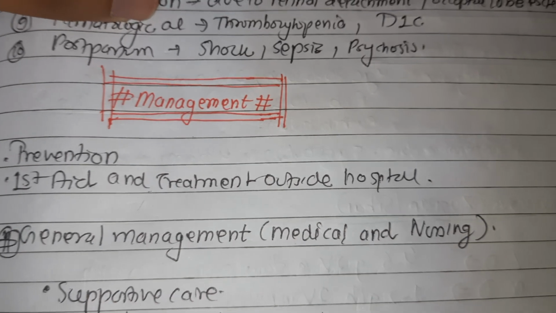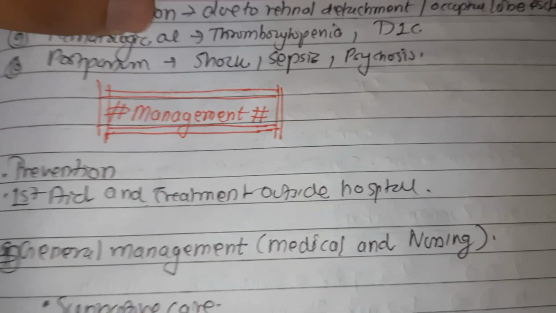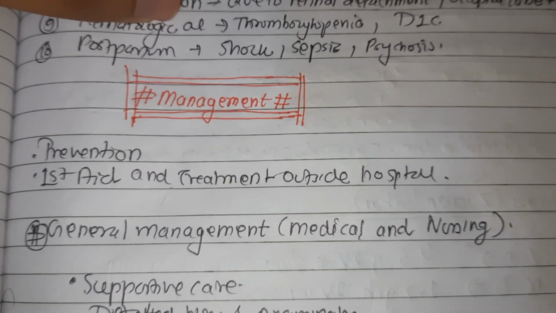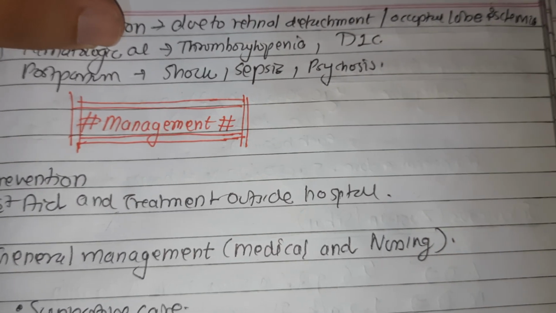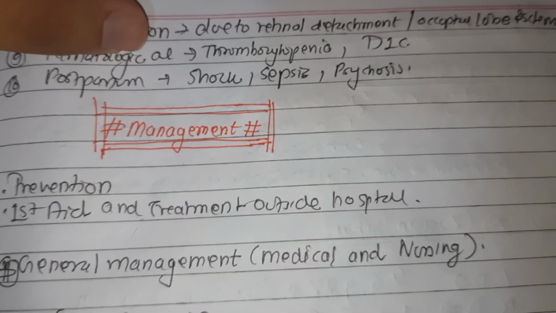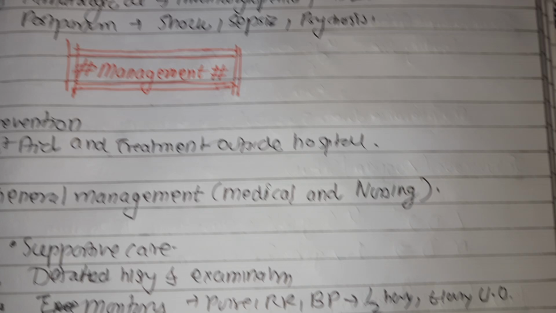There can even be fetal complications, like prematurity, spontaneous or induced, and intrauterine asphyxia due to placental insufficiency, arising from infarction, retroplacental hematoma, and the effect of drugs that are used in convulsion. Due to all this, there can be fetal complications too. Perinatal mortality is very high, around 10 to 20%.